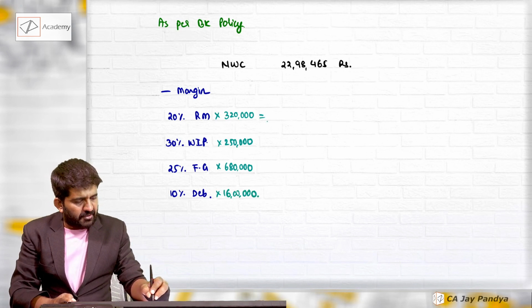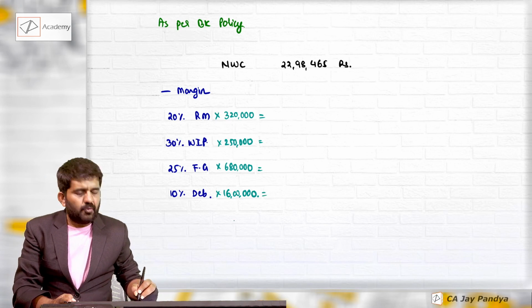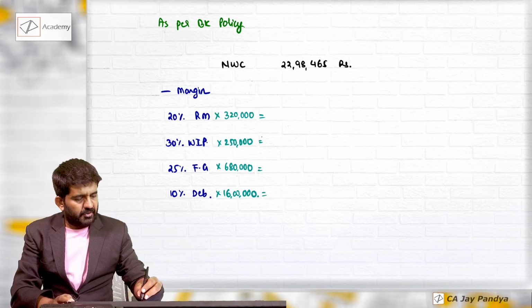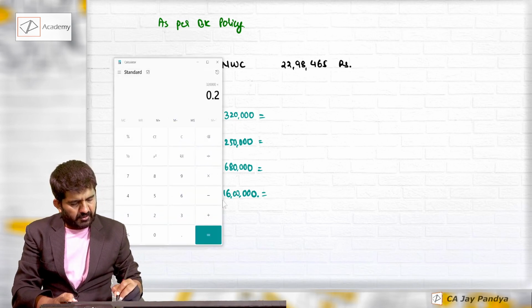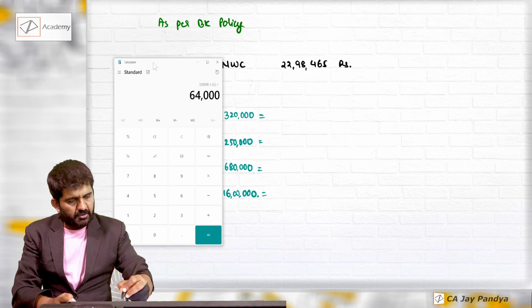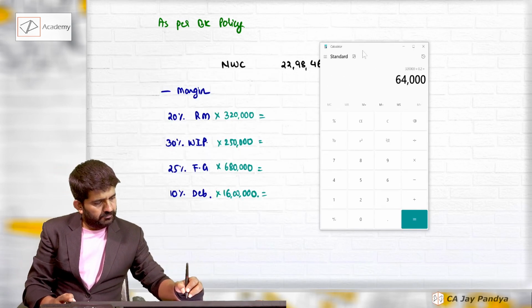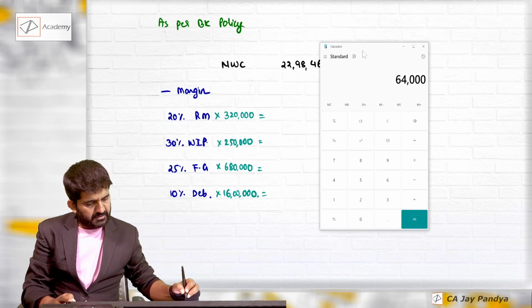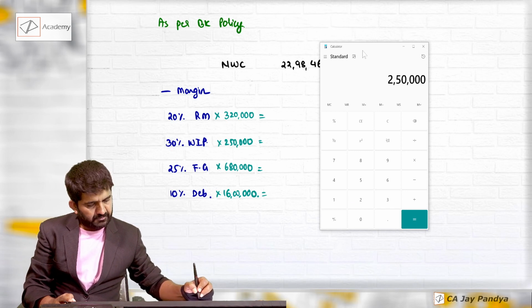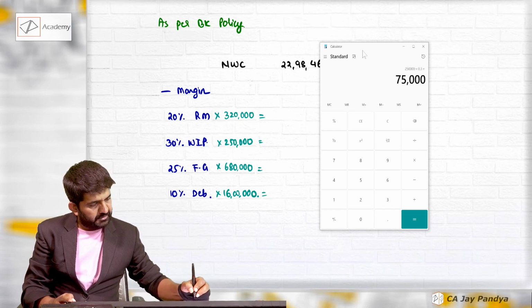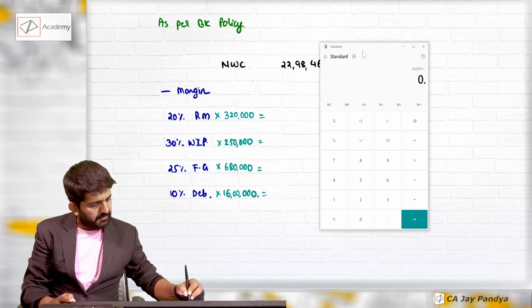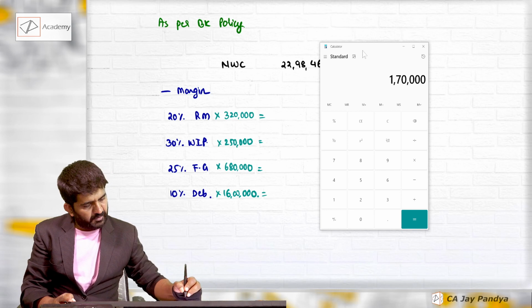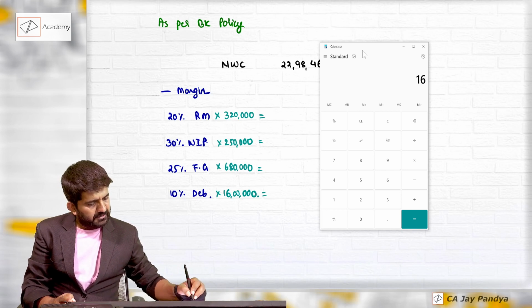So this is the margin money to be brought in by the owner: 3,20,000 into 20% plus 2,50,000 into 30% plus 6,80,000 multiplied by 25% plus 16 lakhs into 10%.